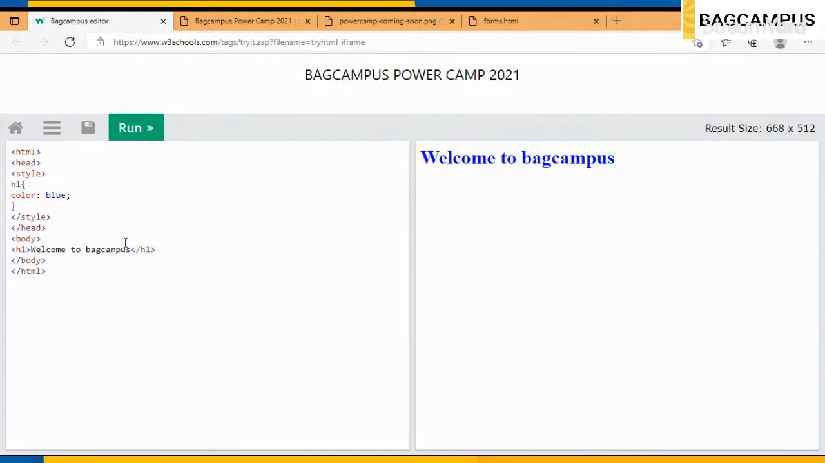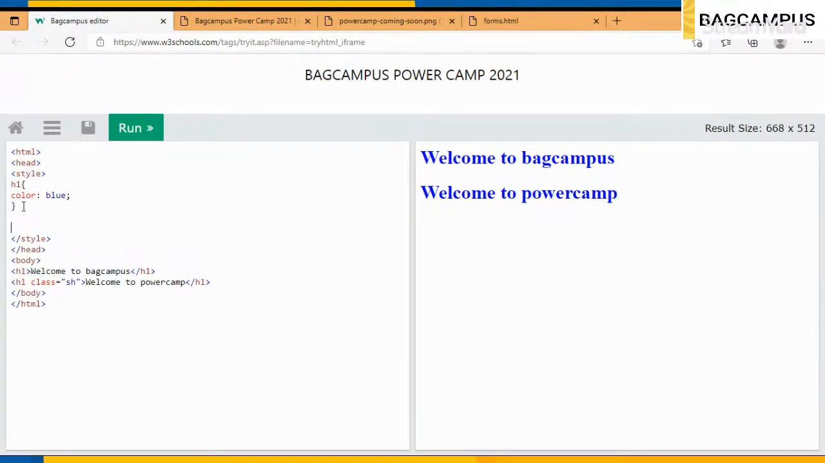So I will make another h1 tag, and I will just use welcome to Bagcampus. I'll run it. I want the color of both of them to be different. I have various methods, so I will use one of them. I will declare a class. I will use second heading, sh, whatever tag I have used. In the style tag, we will put dot sh, and then I will use whatever styling I have to do.